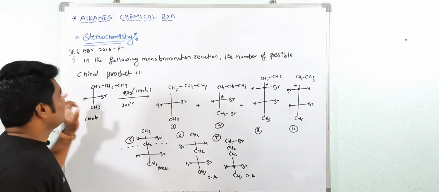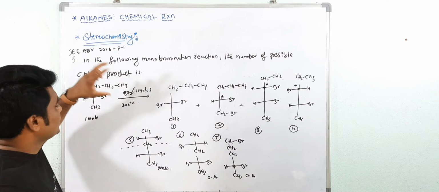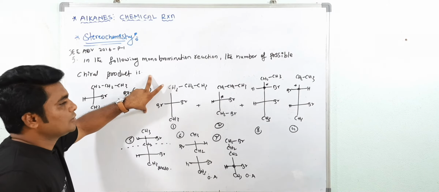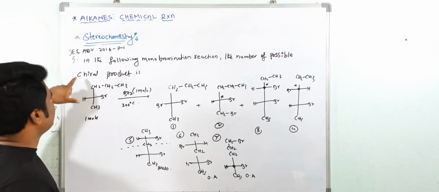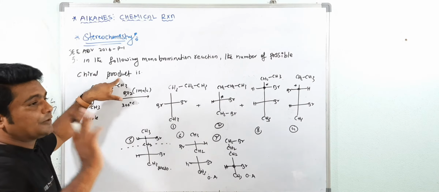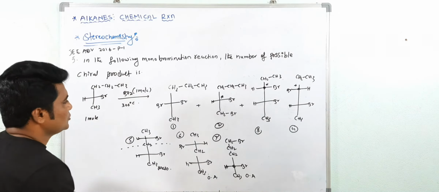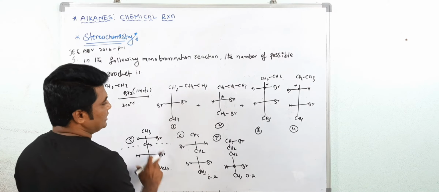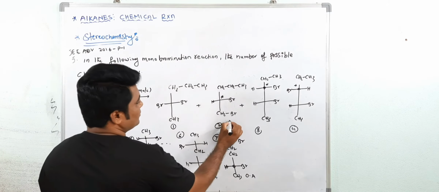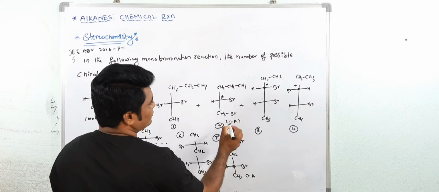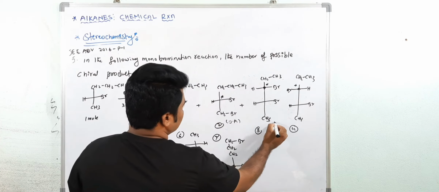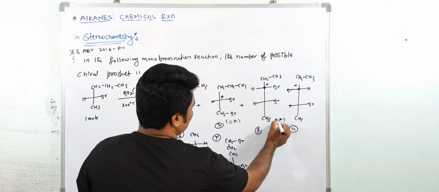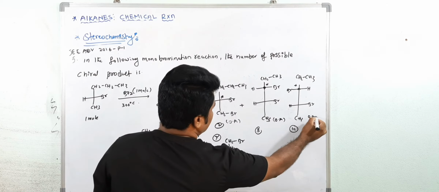In the exam, they may ask the total number of products including stereoisomers. But in this question, they are asking for chiral products. It means optically active. So is it optically active? No, there is no chiral center. This is optically active, 1. This is also optically active. This is optically active, 2. This is optically active.